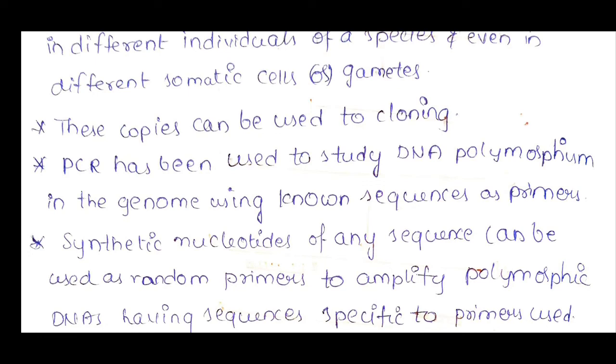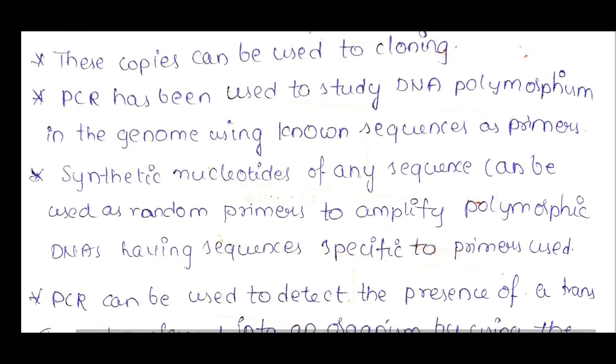And synthetic nucleotides of any sequence can be used as random primers to amplify polymorphic DNAs having sequences specific to the primers used. Any synthetic nucleotide can be easily used as a random primer to amplify polymorphic DNA.